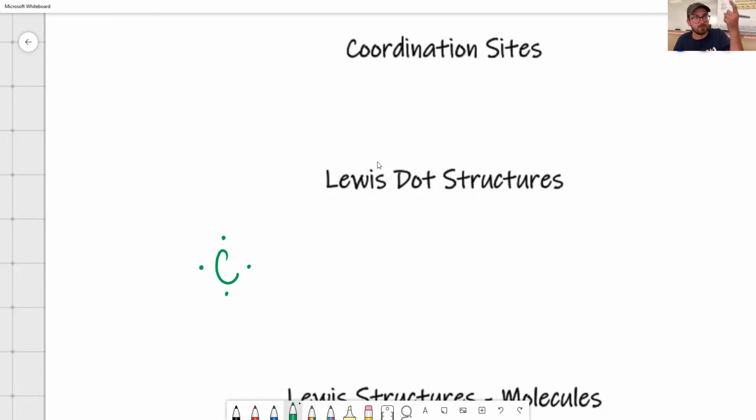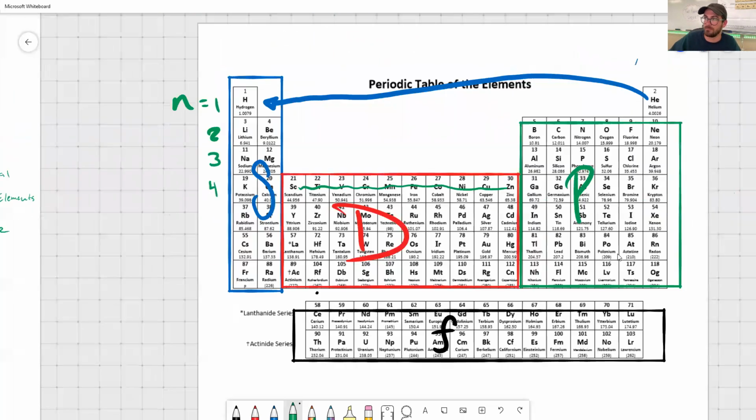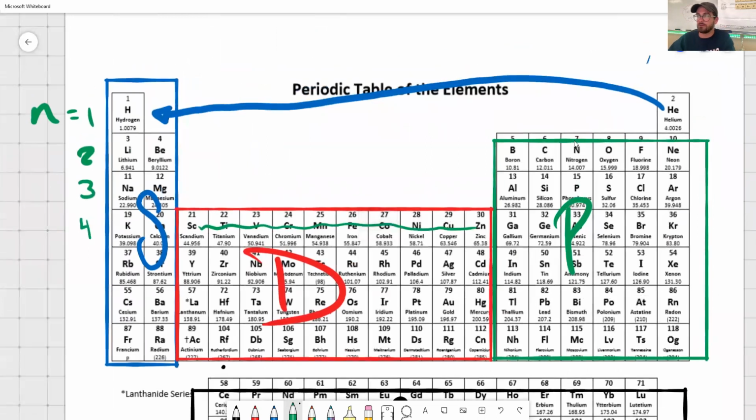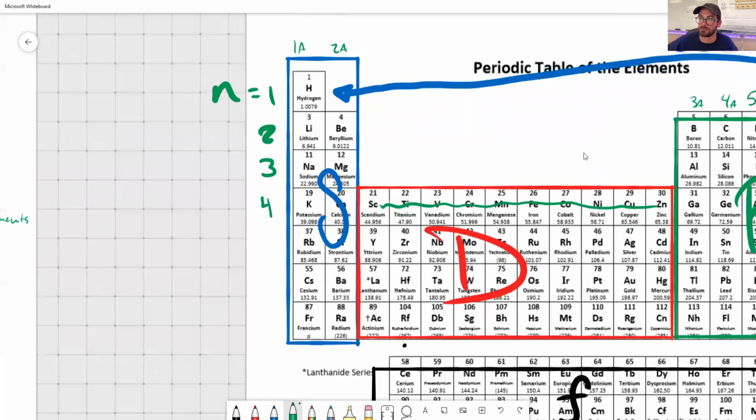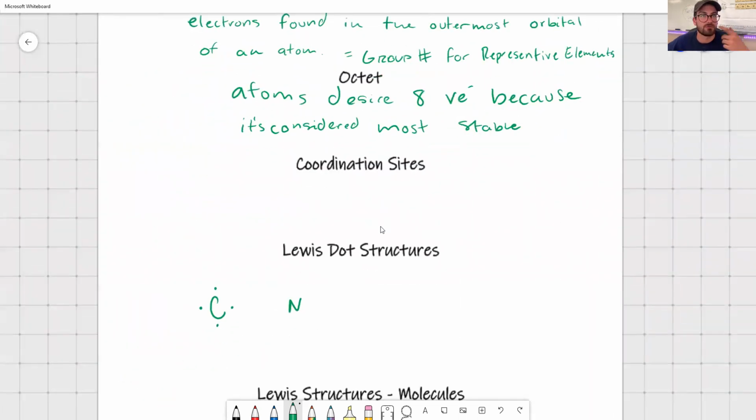And you may say, Mr. Lee, what if you have more than 4 electrons? That's when you start pairing up. So let's look at the next atom on the periodic table, nitrogen, okay? Nitrogen has 5 valence electrons because it's in group 5A. I should have written these out earlier. 3A, 4A, 5A, 6A, 7A, 8A, 1A, 2A. Okay, so nitrogen is in group 5, so it has 5 valence electrons.